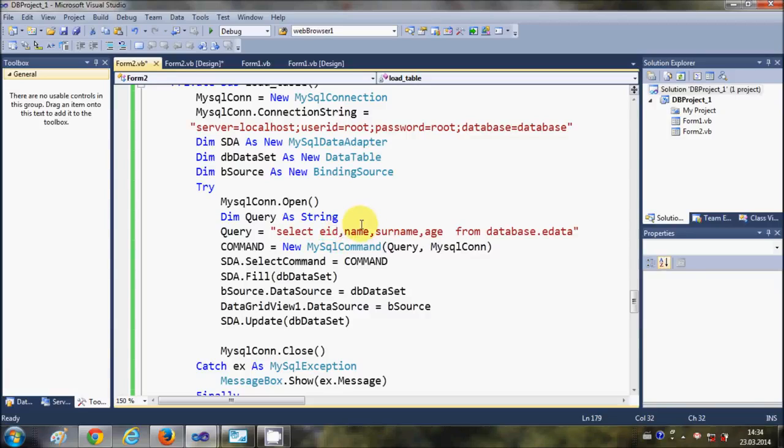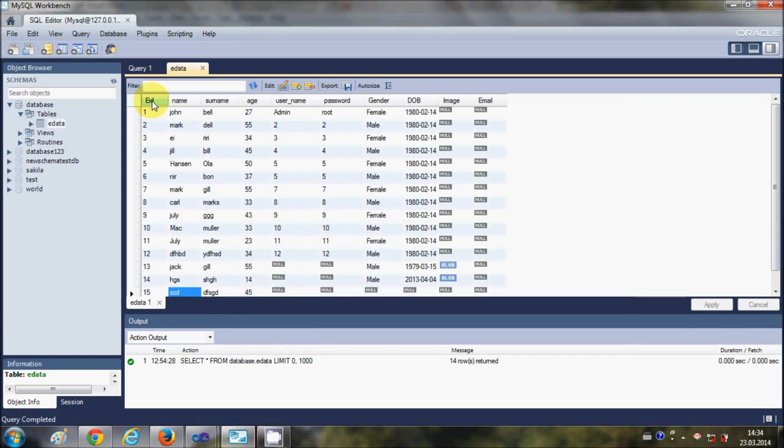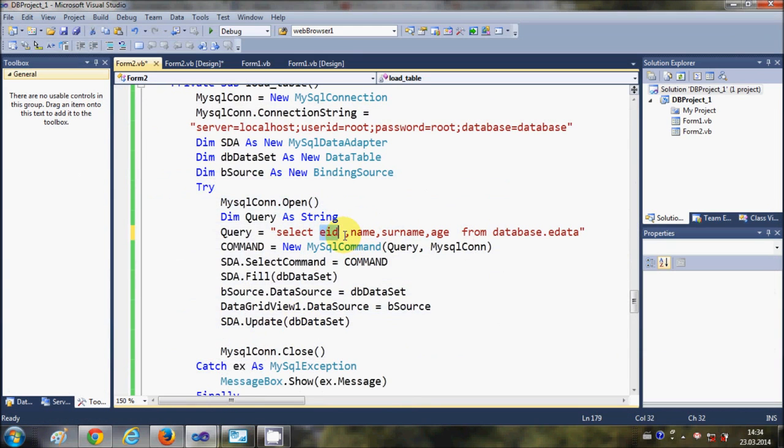You just write select EID, which is the name of my column, which is this one. Select EID and just write as, and just write single quotes, and in here you can write the custom name you want to give. So I write employee ID. Same thing I will do for name, surname and age.